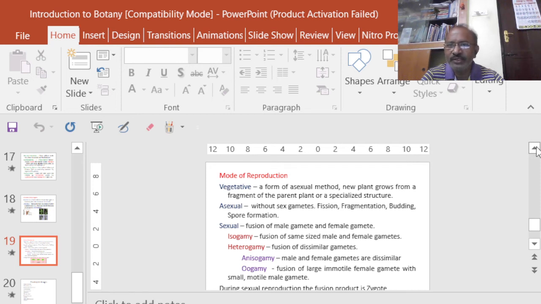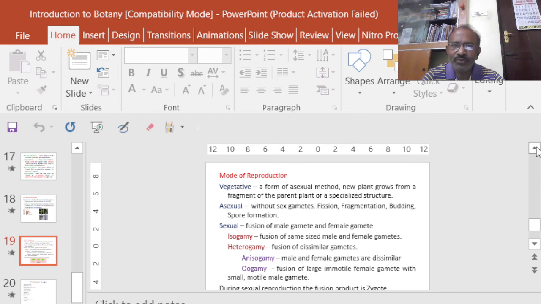Then sexual reproduction, which is the fusion of male and female gametes, has basically two types. One is isogamy, in which there is fusion of same-sized male and female gametes. This we can see mostly in the lower group of plants. Then heterogamy, in which there is fusion of dissimilar gametes. And in heterogamy, again there are two types: anisogamy and oogamy.